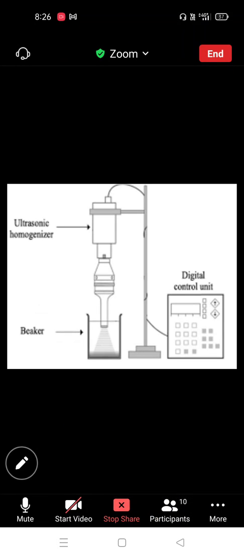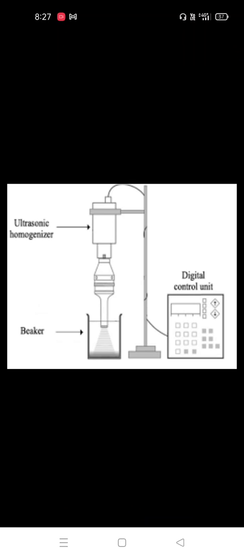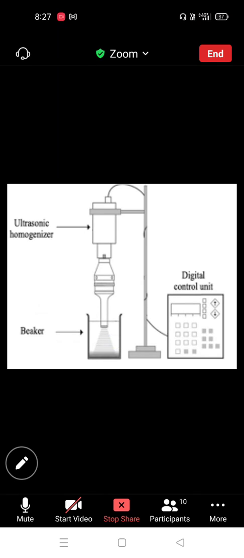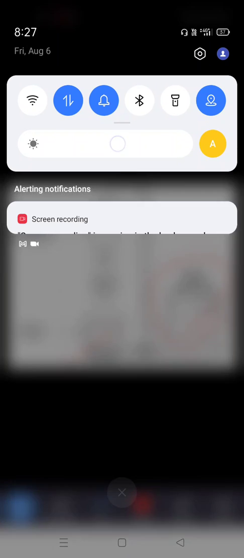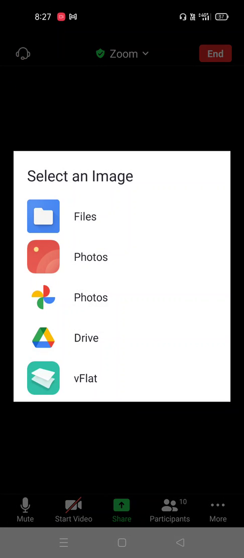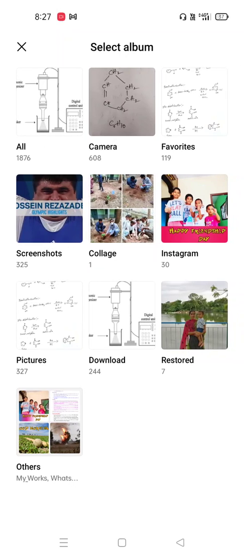This is the ultrasonic homogenizer. The wave comes from here. This is the beaker, and we control how much frequency we are using in the sonication reaction. We can control it here on the monitor, how much frequency we are using in these reactions. This is useful to control the sonication instrumentation. Coming to our reactions, we have some sonication reactions, and that is an important one.